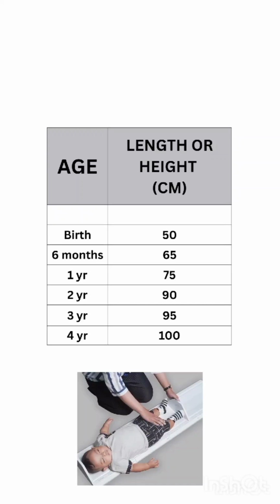Next is the length or height, which is in centimeters. At birth, it is around 50 centimeters. At 6 months, it is around 65 centimeters. At 1 year, it is around 75 centimeters. At 2 years, it is around 90 centimeters. At 3 years, it is around 95 centimeters. At 4 years, it is around 100 centimeters.